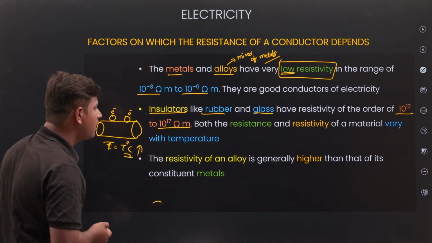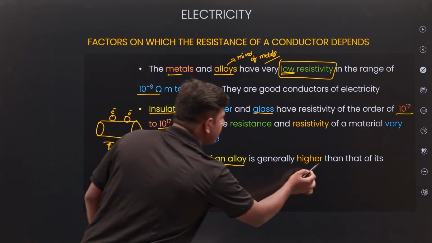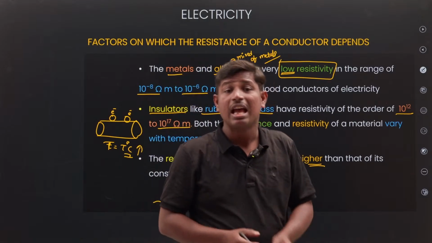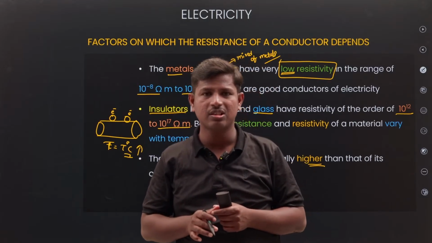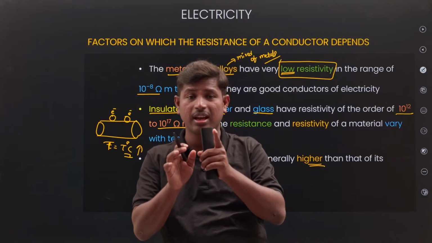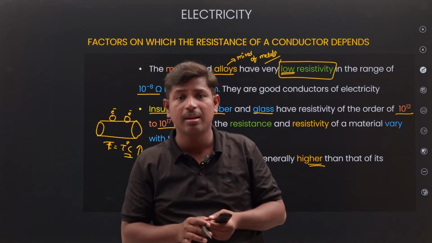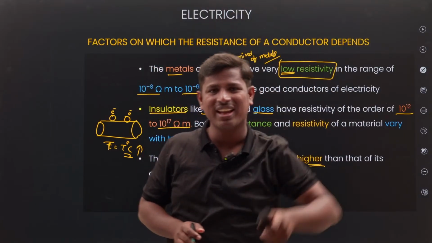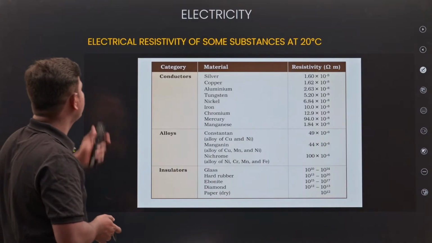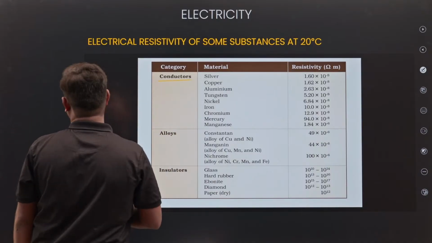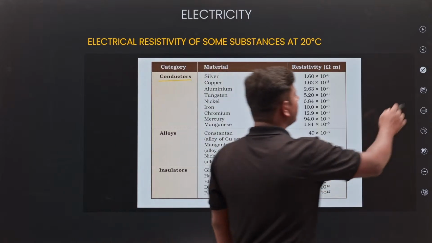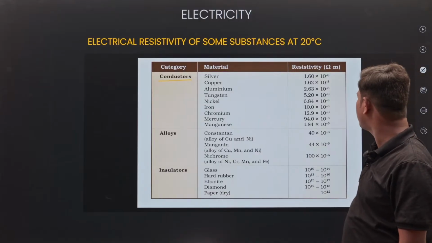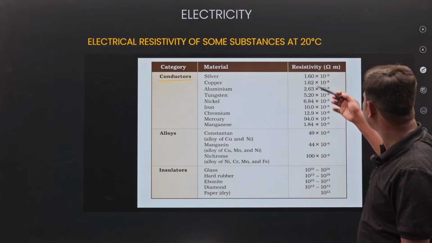Next, resistivity of an alloy is generally higher than that of metals. How will the resistivity be? High. Which one has high resistivity? Alloys have higher resistivity than metals. Next, see here we have a few materials. Look at that, which is having high resistivity and which is having low resistivity.